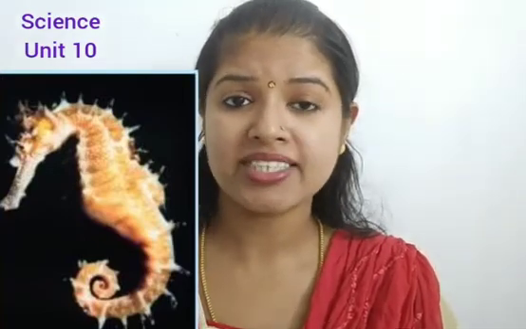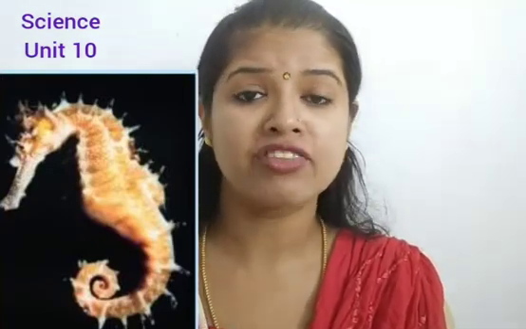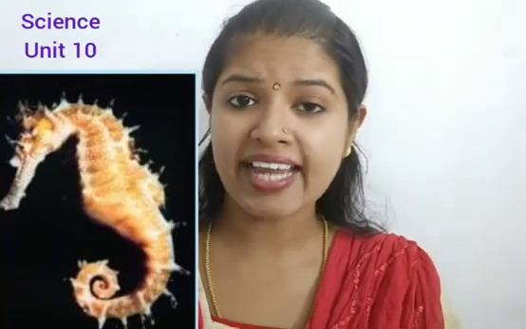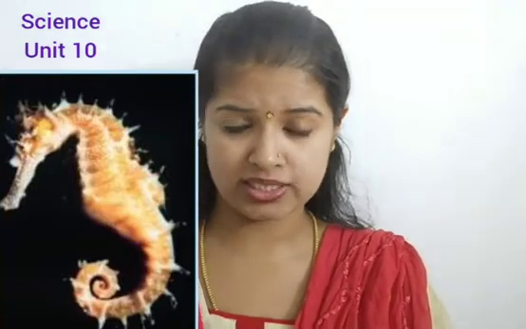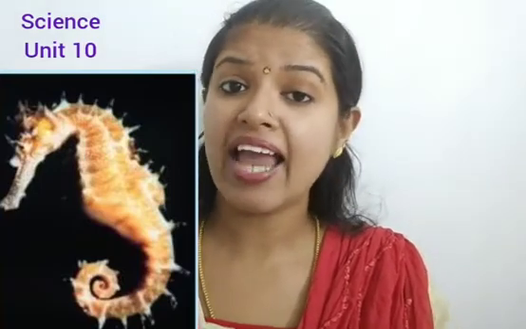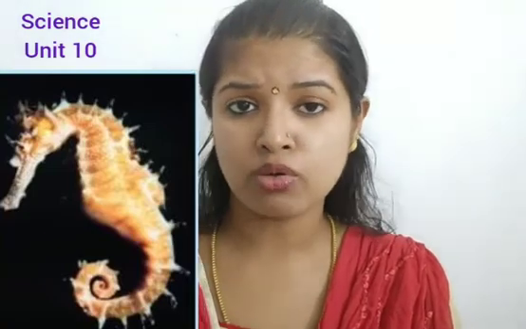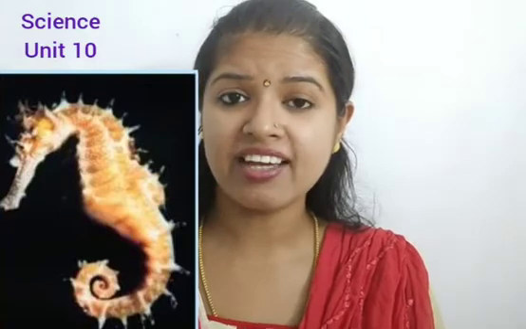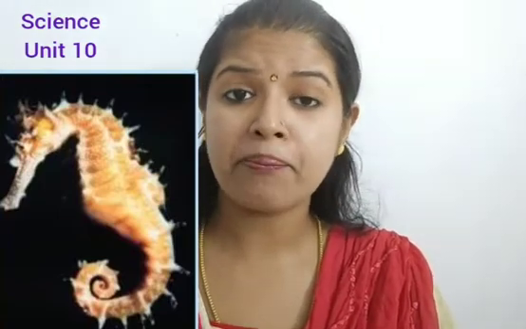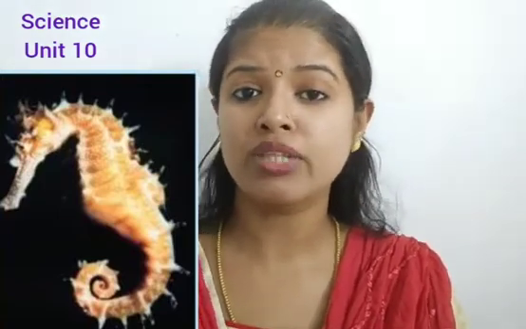So the eggs laid will be stored in the sac of the male seahorse. After 40 days, these eggs will hatch out and the young ones come out of this sac. So it feels like the father, that is the male seahorse, is giving birth to the young ones.